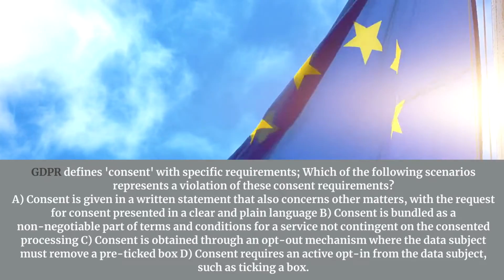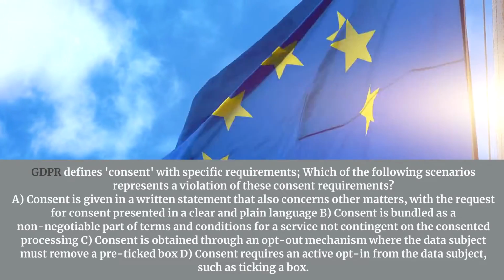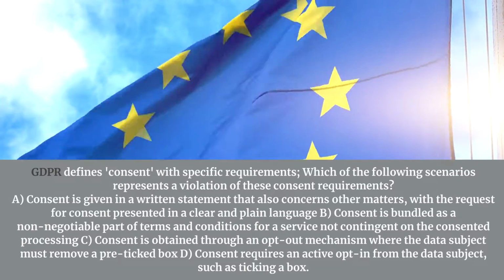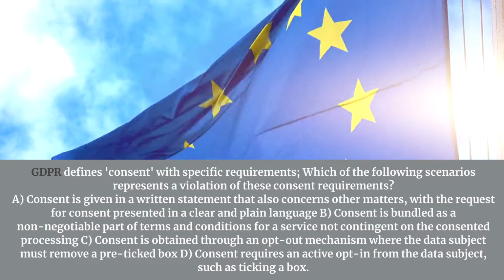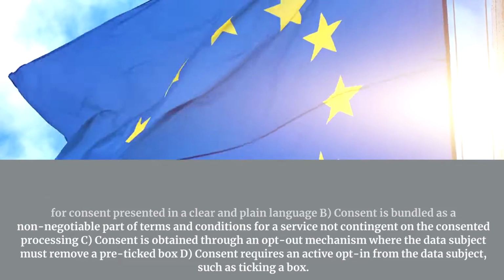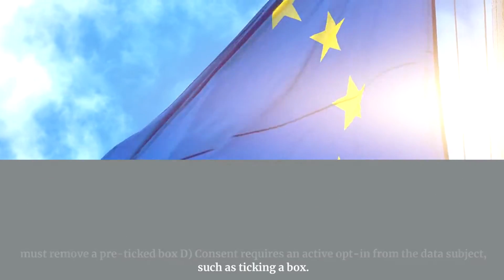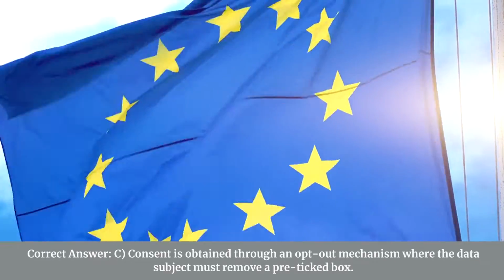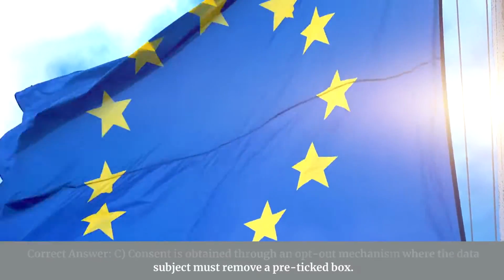B. Consent is bundled as a non-negotiable part of terms and conditions for a service not contingent on the consented processing. C. Consent is obtained through an opt-out mechanism where the data subject must remove a pre-ticked box. D. Consent requires an active opt-in from the data subject, such as ticking a box. Correct answer, C. Consent is obtained through an opt-out mechanism where the data subject must remove a pre-ticked box.